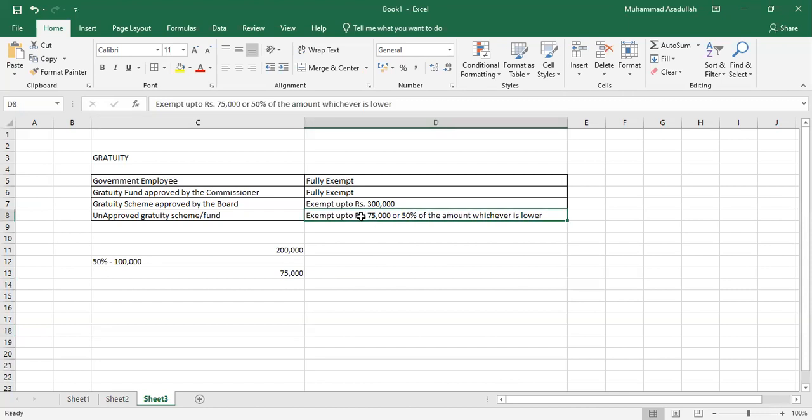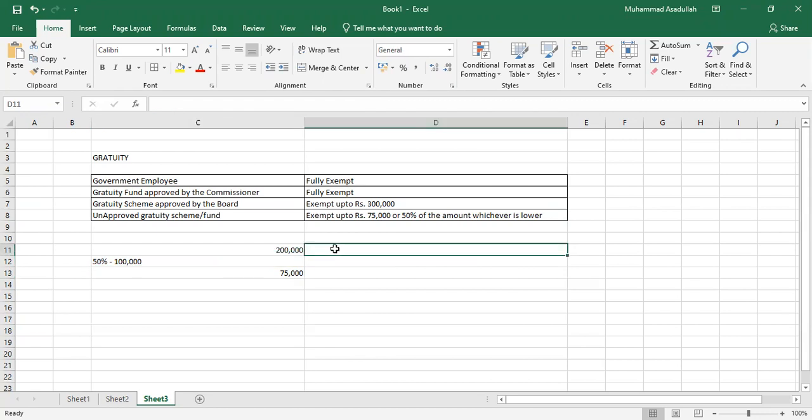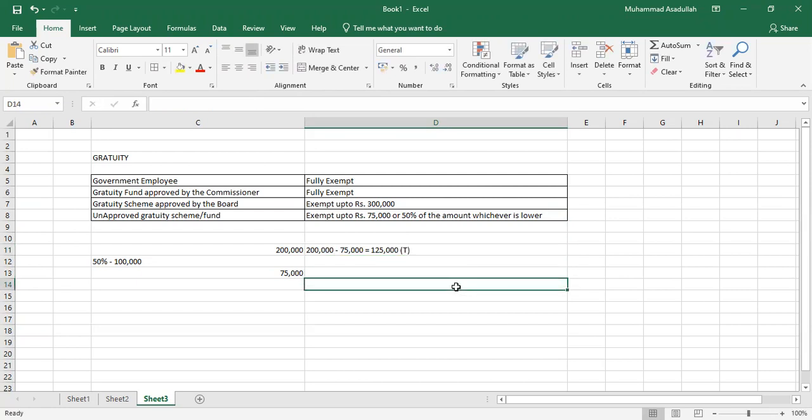Exempt up to rupees 75,000 or 50% of the amount, whichever is lower. Of course, 75,000 is lower than 1 lakh. So you subtract 75,000 from 2 lakh rupees, and the value will be 1 lakh 25,000. This 1 lakh 25,000 will be taxable under the head of salary as unapproved gratuity.